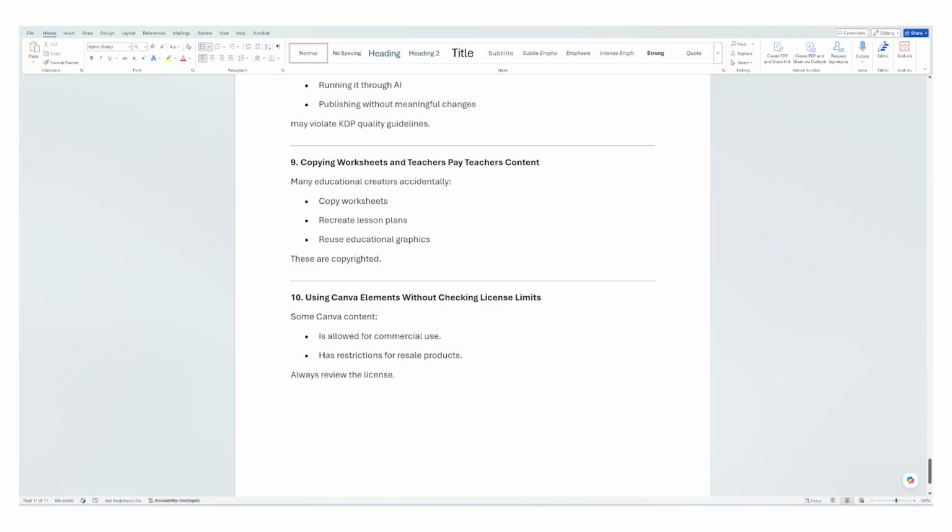Number 9: copying worksheets and Teachers Pay Teachers content. So Teachers Pay Teachers is a website where people upload worksheets and material. Sometimes it's free, sometimes you have to pay for it.